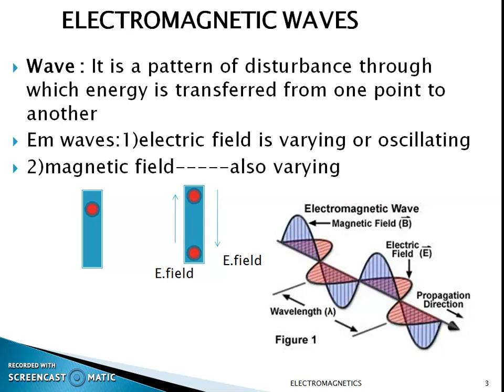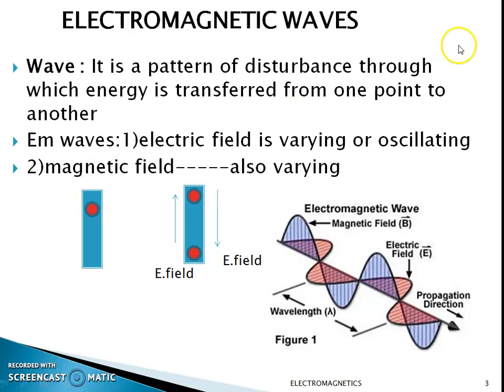There are some types of waves which transfer energy without any medium. That type of waves are known as electromagnetic waves. So waves that we can transfer without any medium in between to carry the information are known as electromagnetic waves. An electromagnetic wave consists of mainly two things.